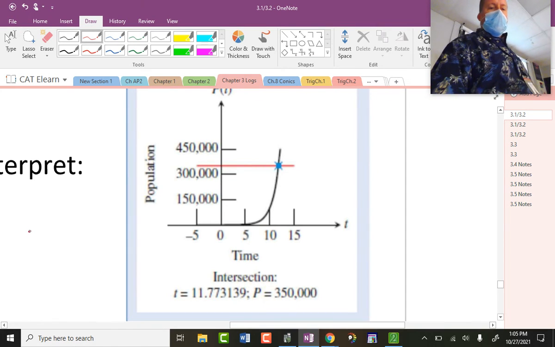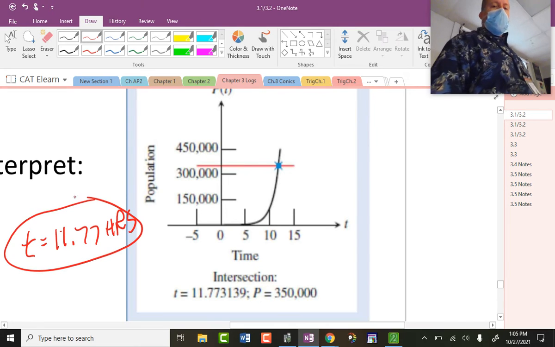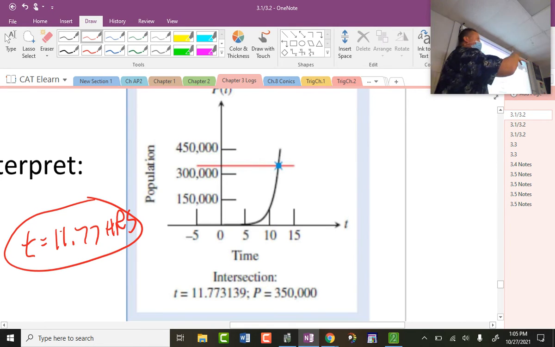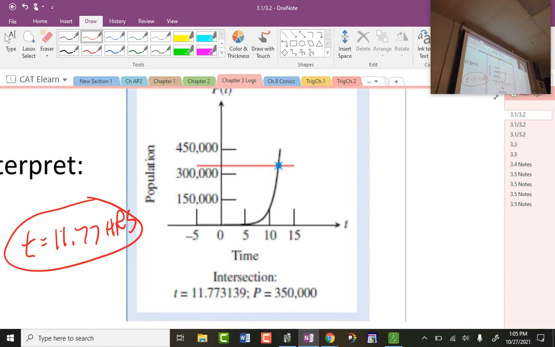All right, so it happens in 11.77 hours. And that's approximately, if the rate continues at that consistent exponential rate. That's pretty fast. And I won't go into it any further.